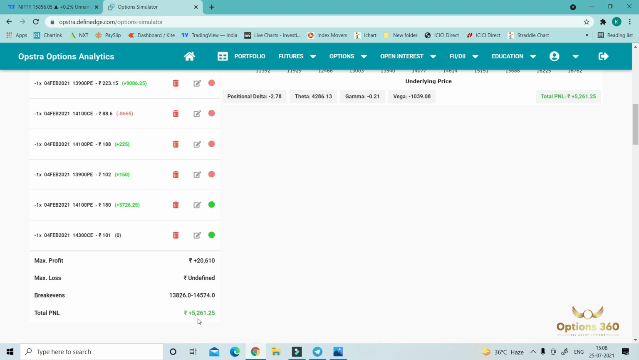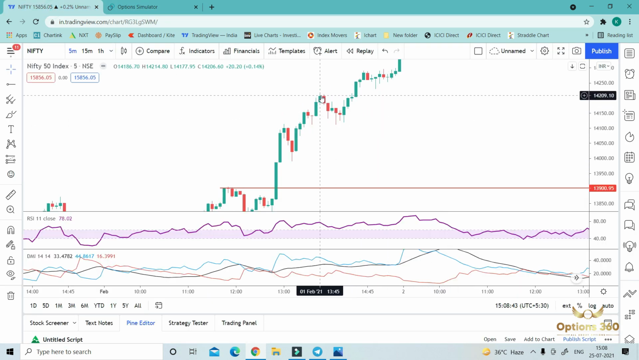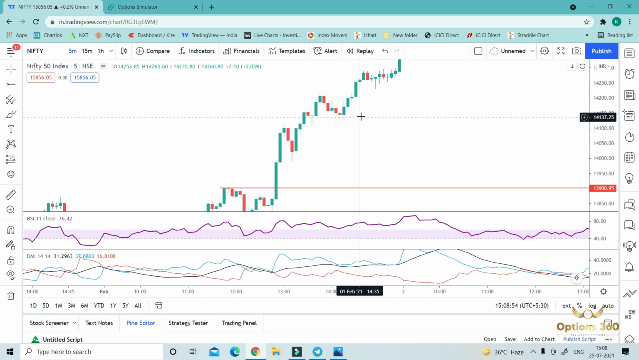See, 5,000 means how many points? How much? 60 points almost. Okay. So again, the market went down, but didn't touch the 14,100 mark. It means we would not make any adjustment here.